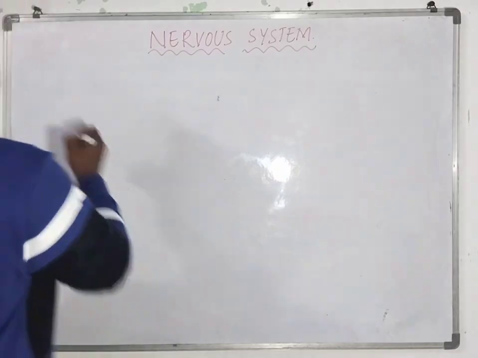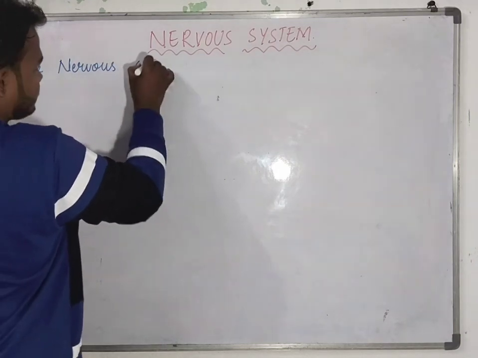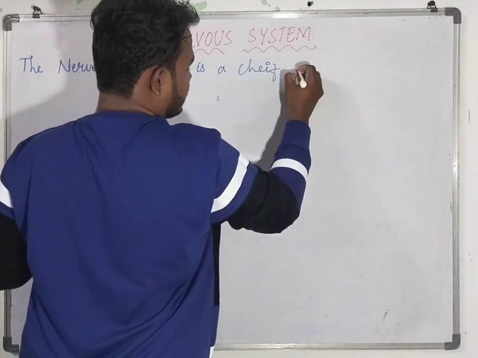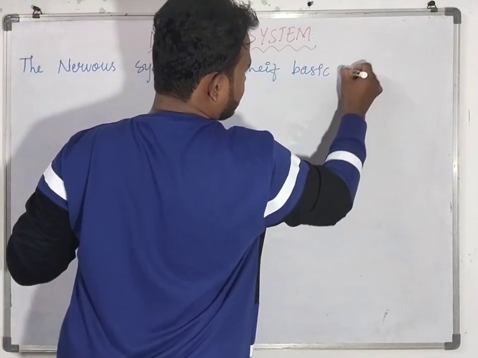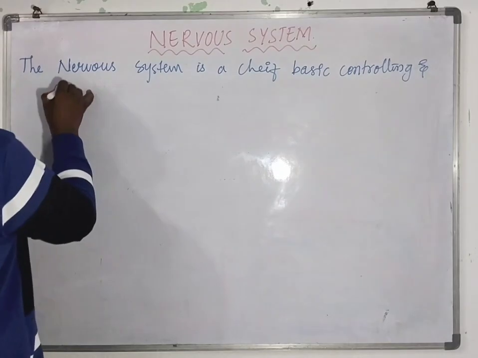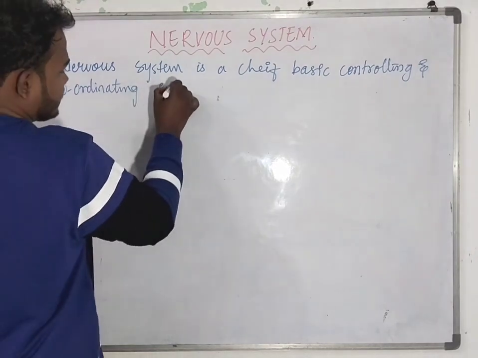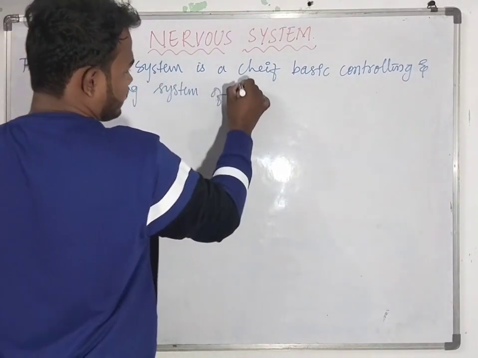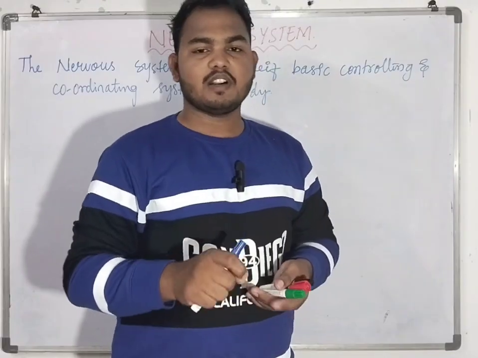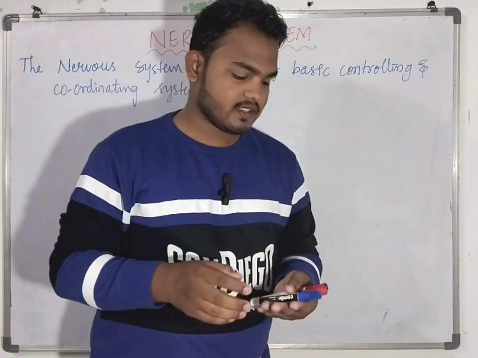The nervous system is a chief controlling and coordinating system of the body. Okay, what is meant by nervous system? The nervous system is a chief controlling and coordinating system of the body.